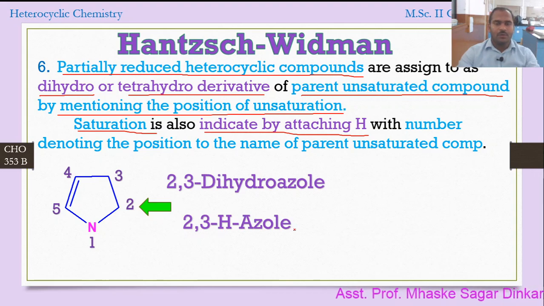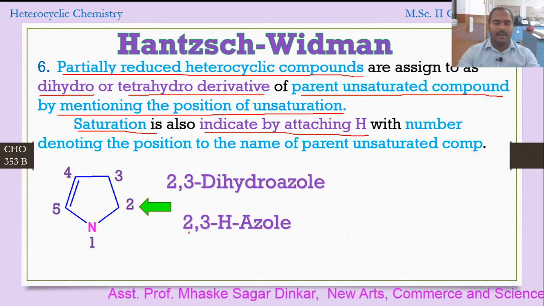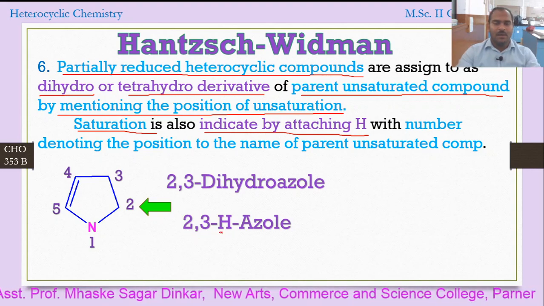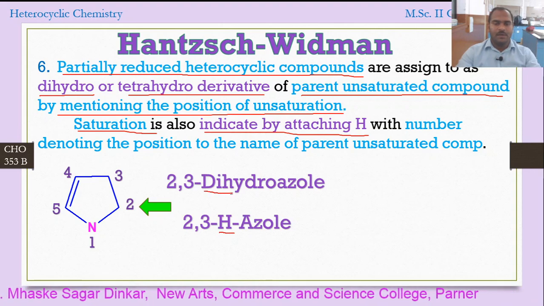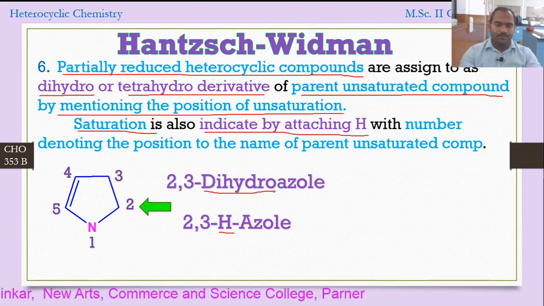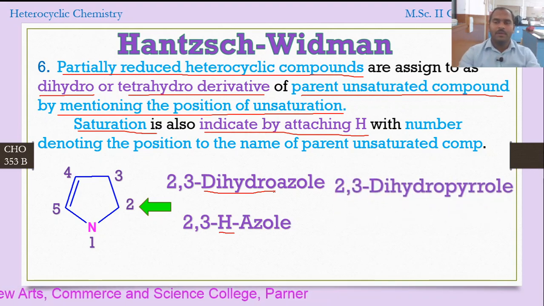2,3H-azole. Now you can see here, with these two, either we can use dihydro for this, or we can put a hydrogen. So it indicates that at second and third position there is a saturation, as it has a hydrogen, or we can use the word dihydro. Okay, now this is for the IUPAC name. We know the common name of this compound, which is more well known, that is pyrrole. Okay, so for this compound what will be the name?